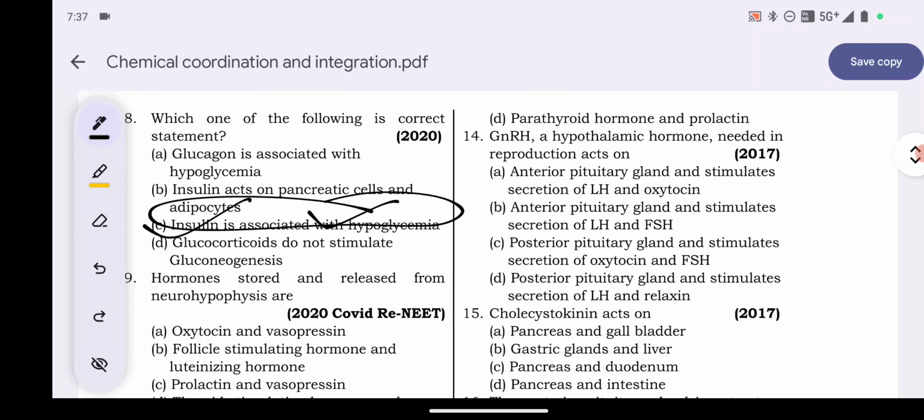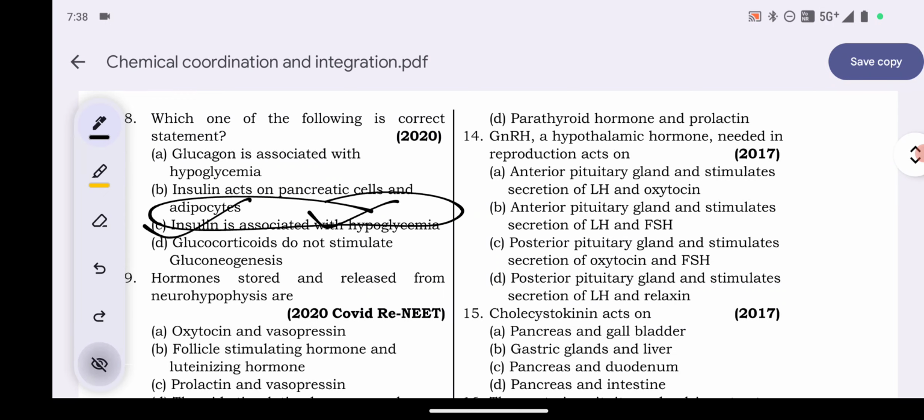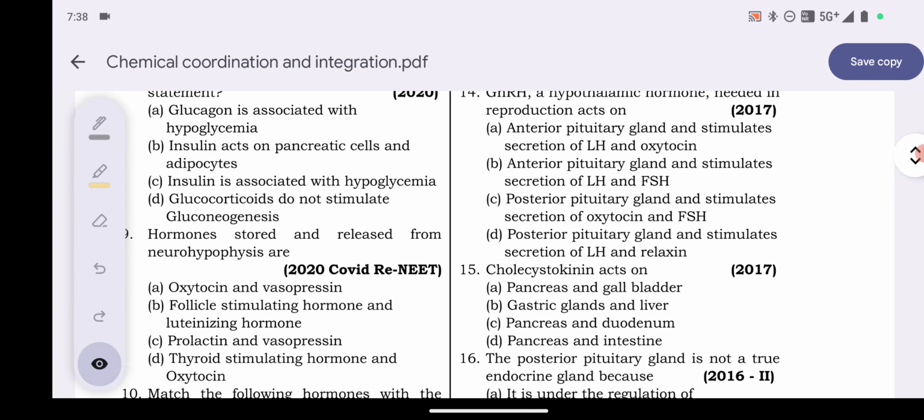Okay. Now explanation. Hyperglycemia is linked to glucagon. Glucagon acts mainly on the liver cells, that are hepatocytes, and stimulates glycogenolysis, resulting in the increased blood sugar level, that is called hyperglycemia. Hepatocytes and adipocytes are both affected by insulin. It has a link to hypoglycemia. So option C is the answer. Next question number 9.